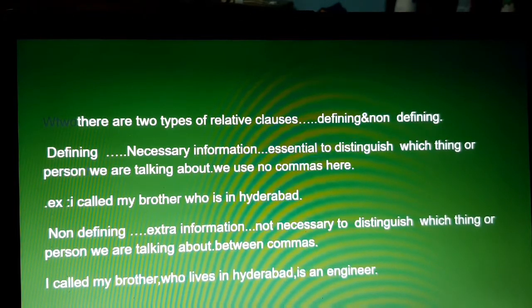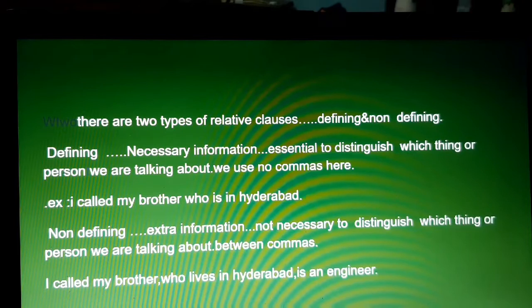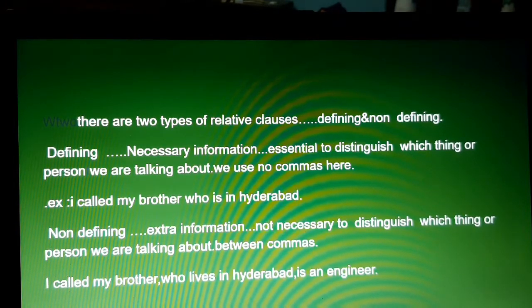I called my brother who is in Hyderabad. Here we are putting no comma, and who is referring to my brother.